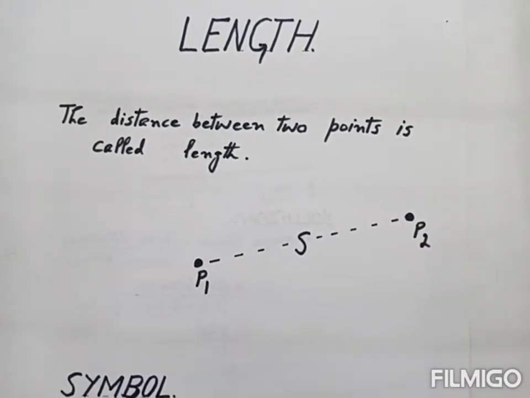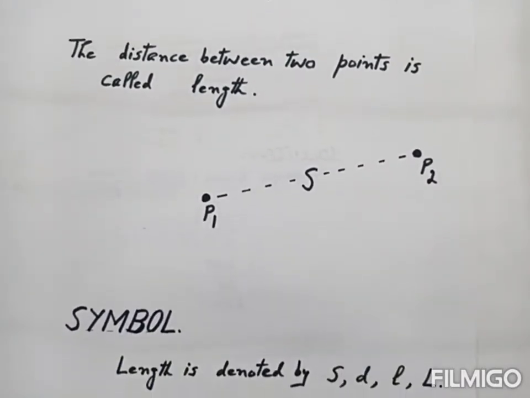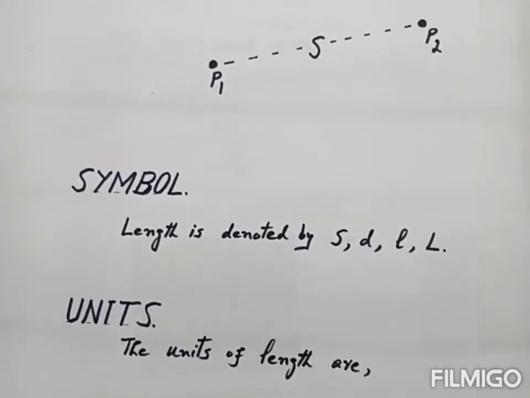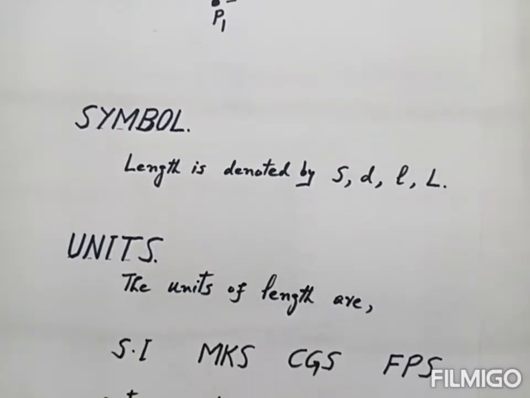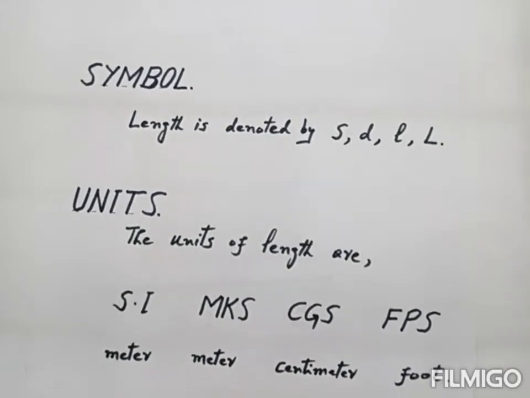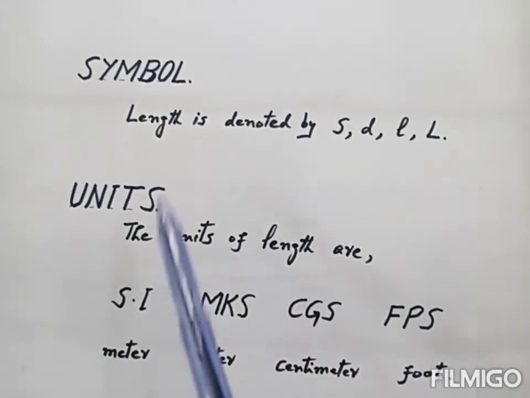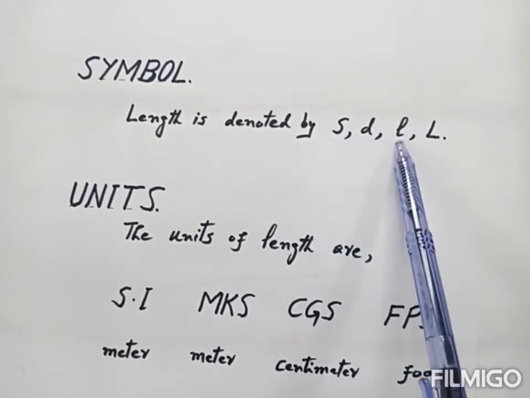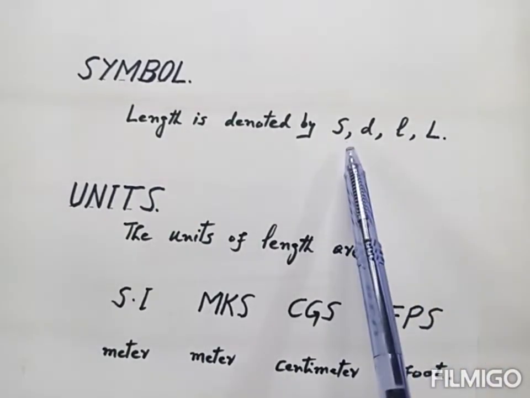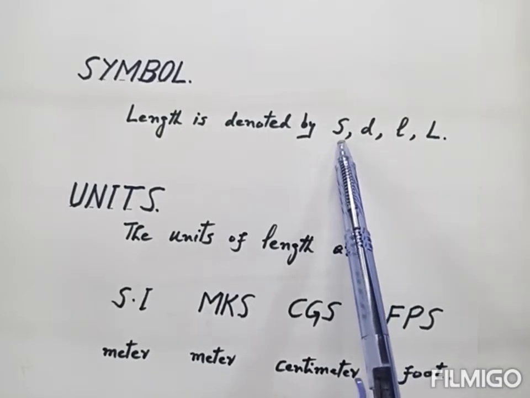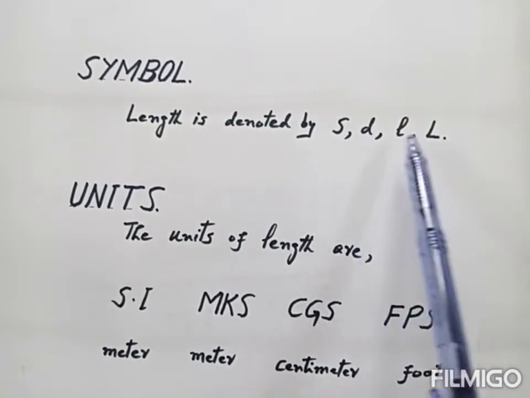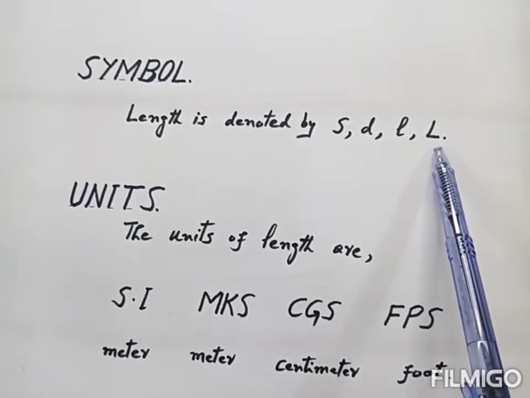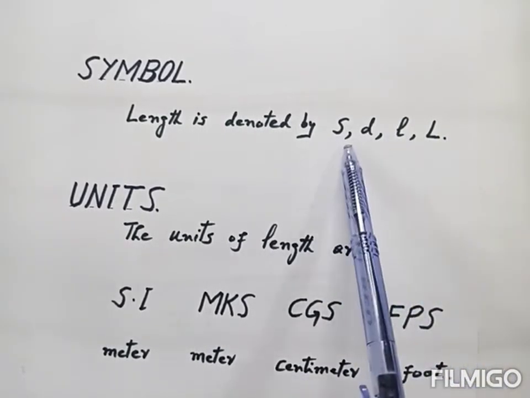Now, what is the symbol of the length? The symbol of the length is S or D or l or L. Sometimes we denote the length by S, sometimes by D, sometimes by small l, or sometimes we denote the length by capital L. So these are the symbols of the length.